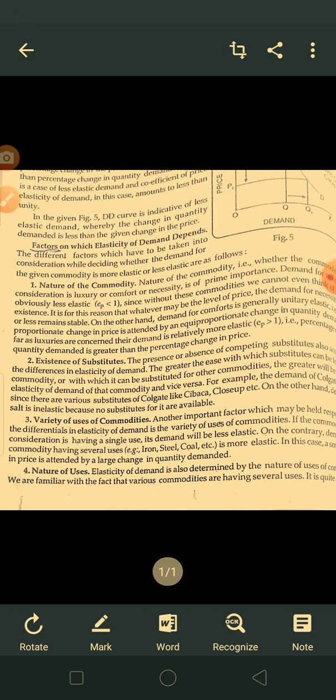Nature of uses. Elasticity of demand is also determined by the nature of uses of commodities. We are familiar with the fact that various commodities have several uses. It is quite genuine to think of a particular use of a commodity as of permanent importance. In such a case, demand is relatively inelastic. On the other hand, demand for a commodity in a use not of much importance is relatively elastic.